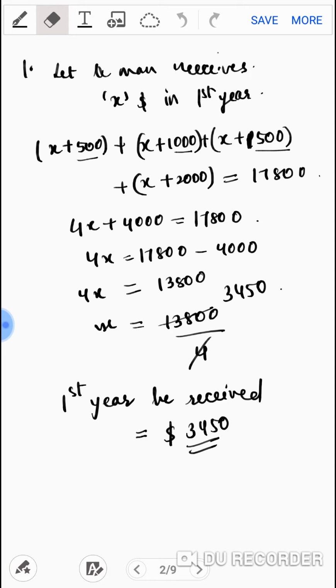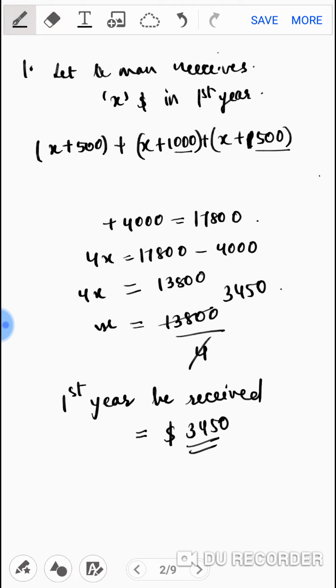So I made an equation for the first year. If he receives $17,800 over 4 years, okay, that's correct.